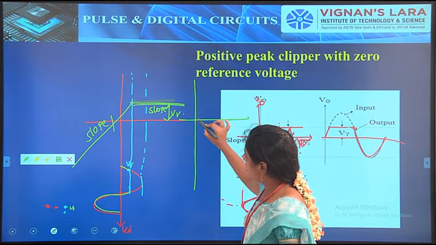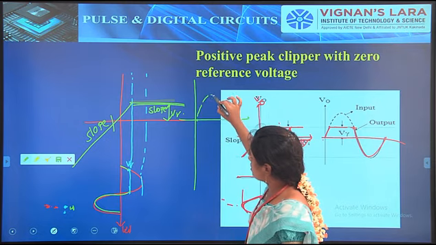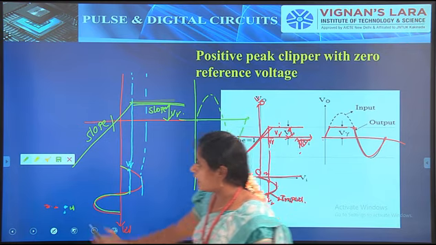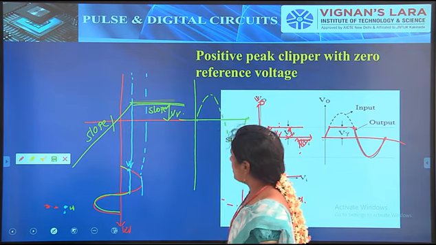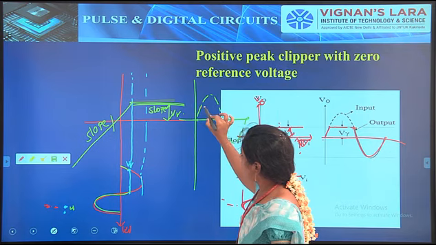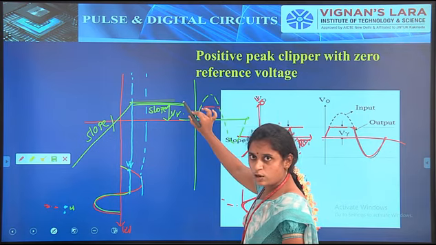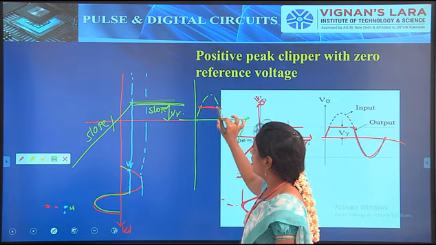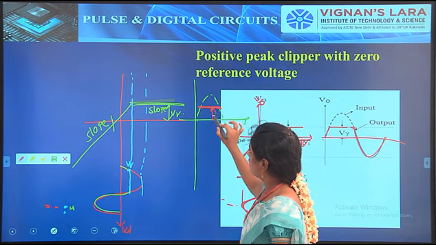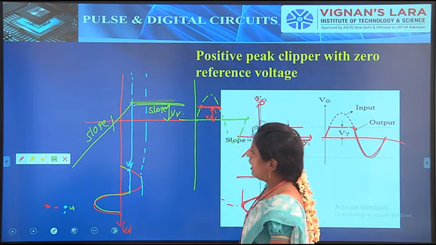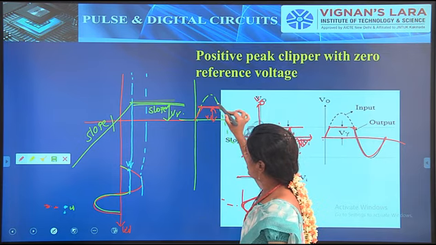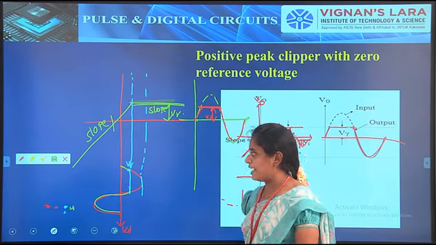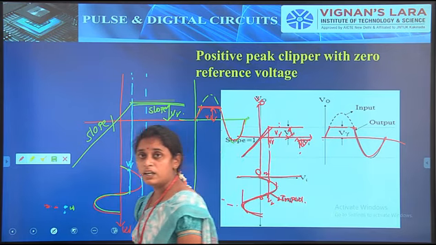So this is an input signal which is indicated with the dotted lines, and above this I have to draw the output signal. At the V gamma level, more than the V gamma level, the output is slope 0, that is, the output will be V gamma. So above V gamma it is cut, and below V gamma the signal will be the sinusoidal signal itself. So that is the transfer characteristics of the diode clipper.